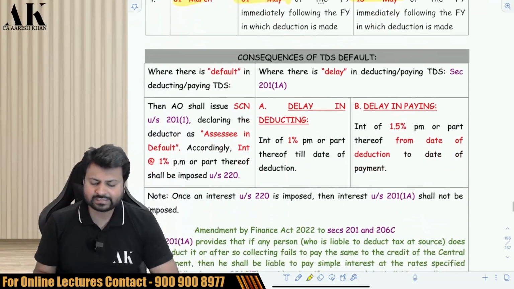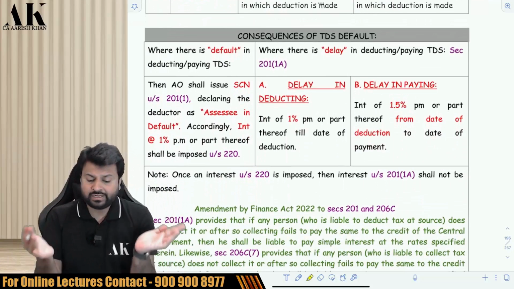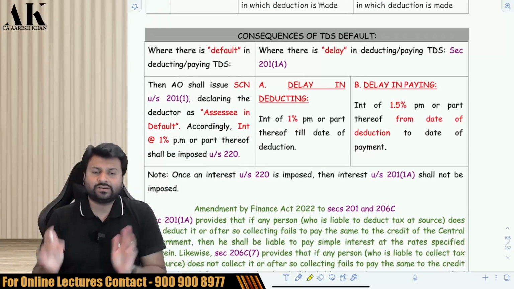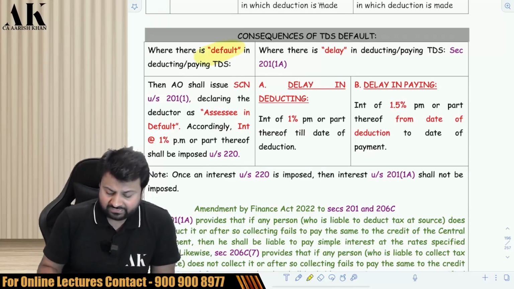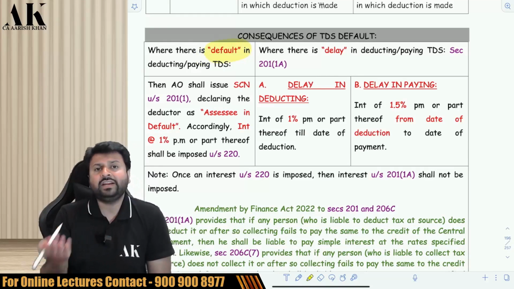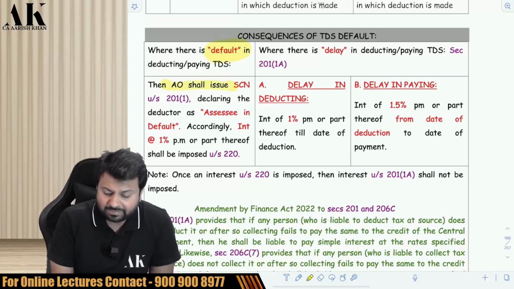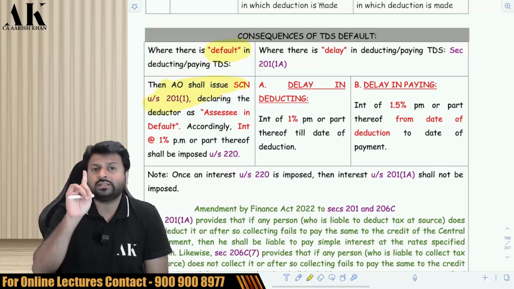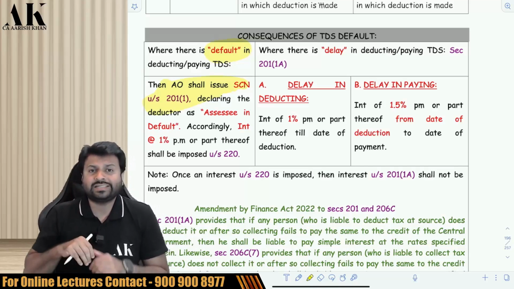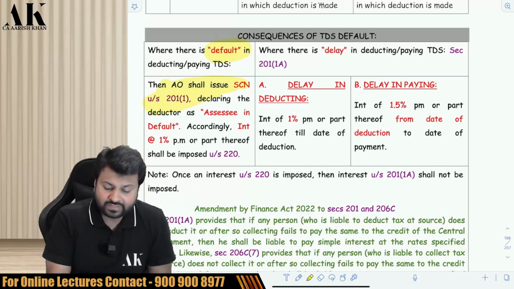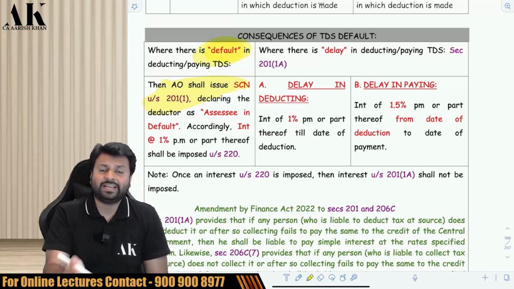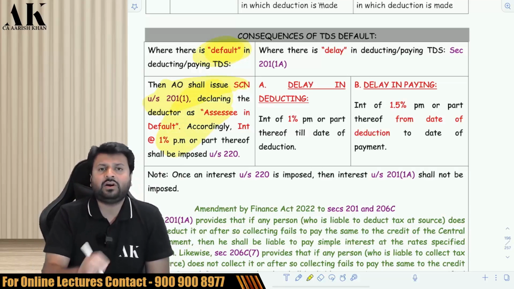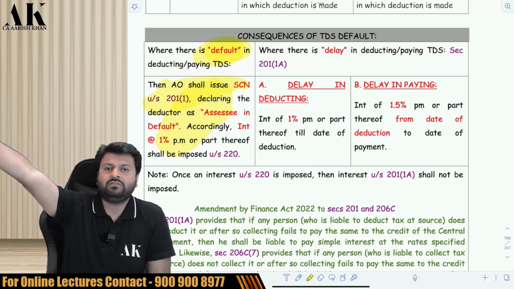Okay. Next. What are the consequences of TDS default? There are two consequences of TDS default. First is, if there is a default in deducting and paying of TDS, then the department will send you a show cause notice under 201(1) treating you as assessee in default. Then the provisions of assessee in default will be attracted on you.